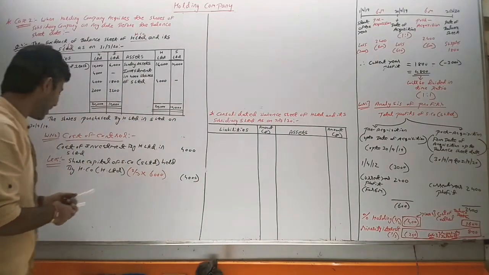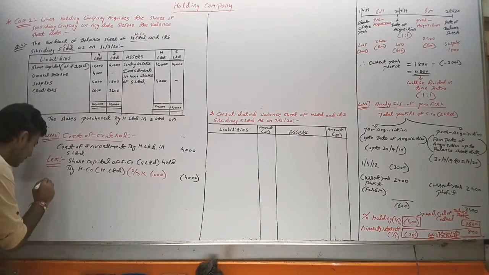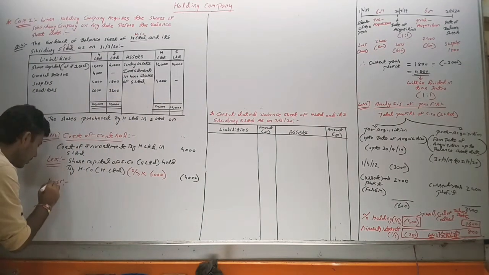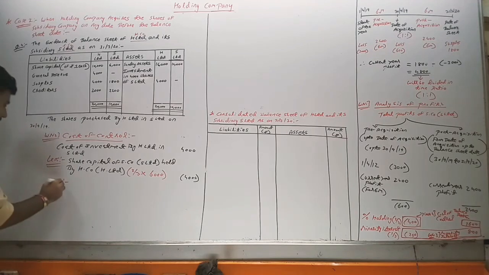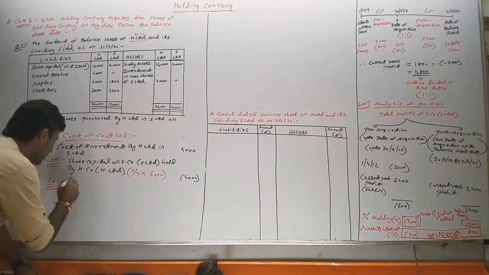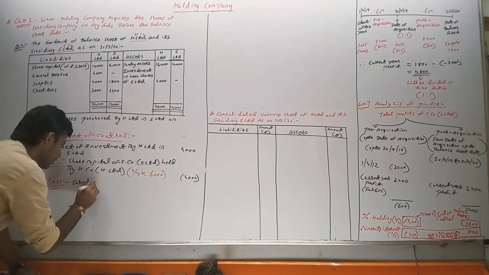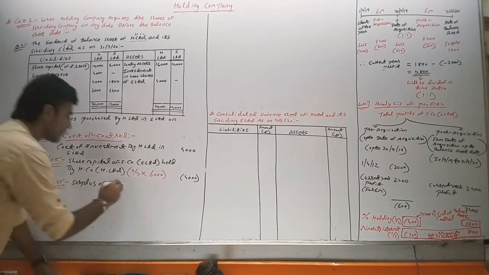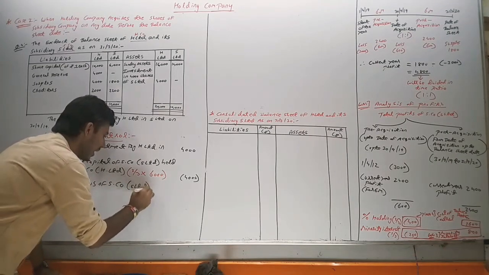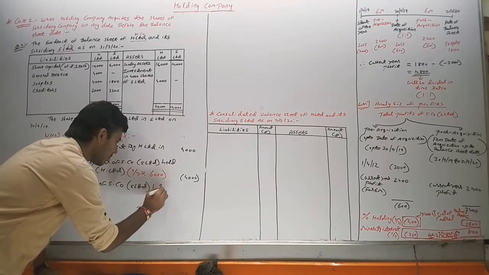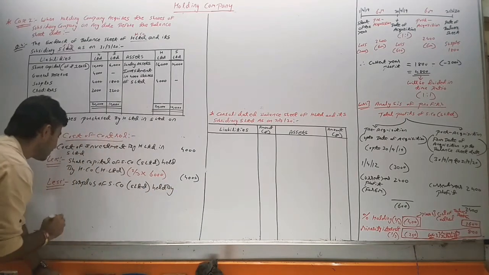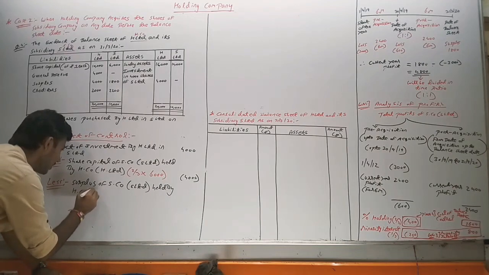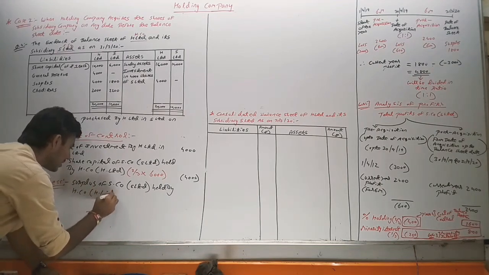So we will take here less surplus of subsidiary company S Limited, held by holding company H Limited.